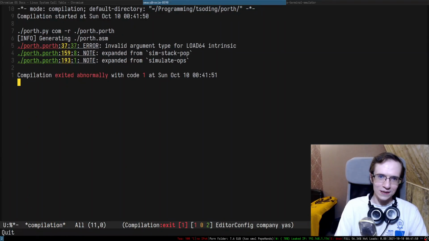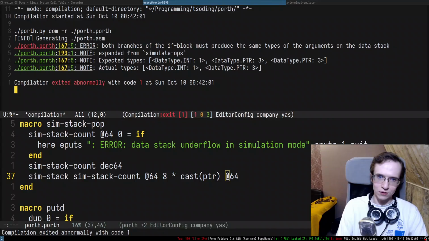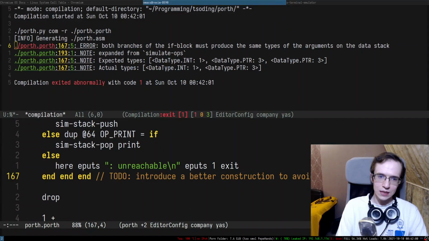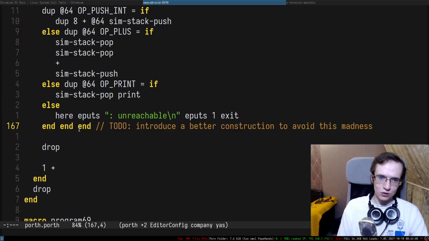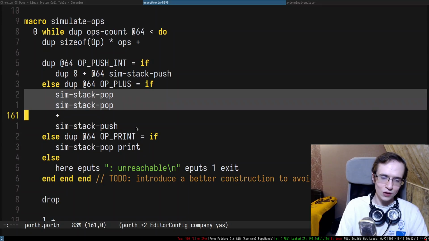Okay, and invalid argument for load 64. Really? Why do you... Oh, this is because I have to cast this entire thing to the pointer, right? So I have to cast it to the pointer, both of the branches. So stack pop. Okay, so this one is rather strange.